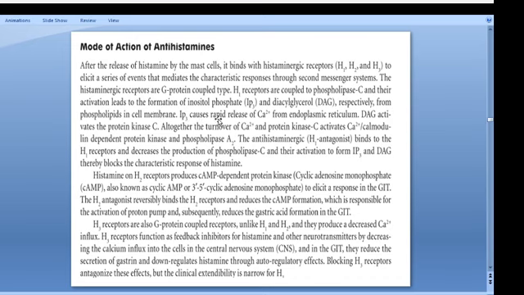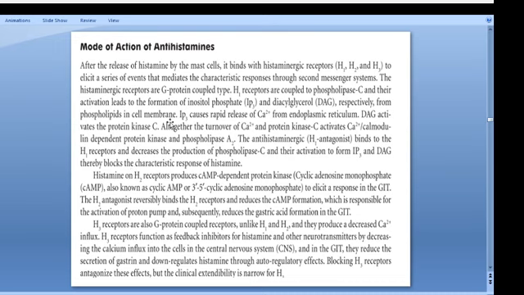IP3 causes rapid release of calcium from the endoplasmic reticulum, and DAG activates protein kinase C. Altogether, the turnover of calcium and protein kinase C activates calcium-calmodulin dependent protein kinase and phospholipase A2. The antihistamine binds to the H1 receptor and decreases the activation of phospholipase C and thereby the production of IP3 and DAG, thus blocking the characteristic response of histamine. This is the basic mechanism of the H1 receptor.